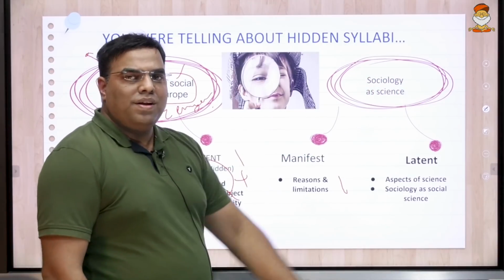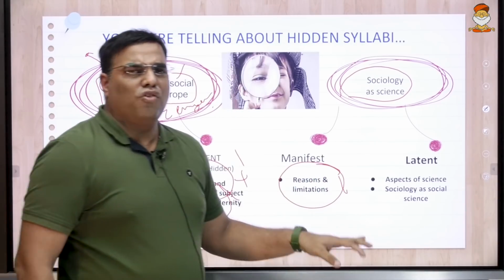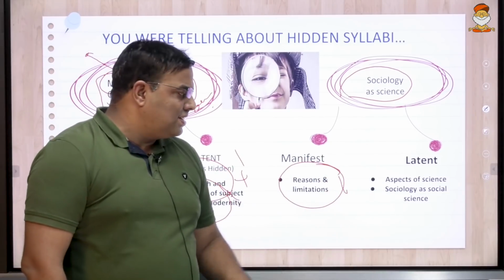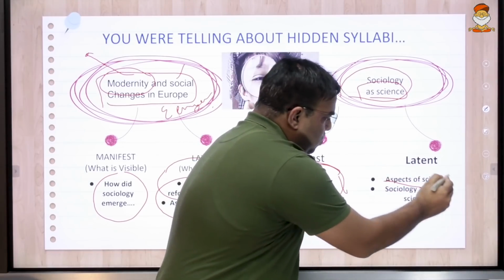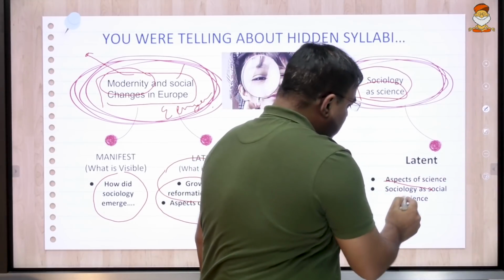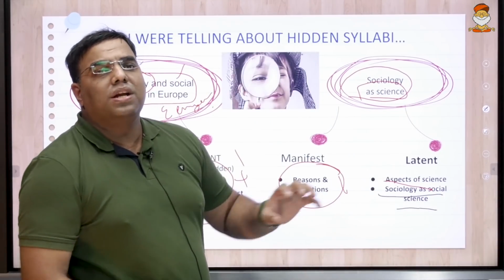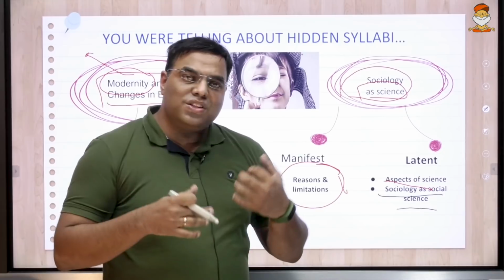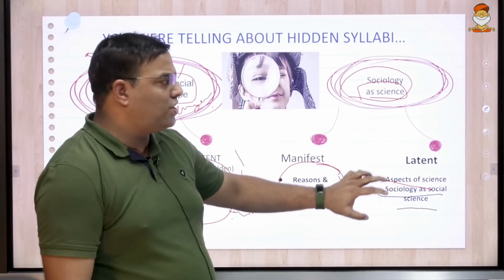Similarly, if I take some more topics, sociology as science, usually there are a lot of notes available, 2-3 pages of notes, where people read what are the reasons and limitations. They don't see this part as science. So you have to study sociology as a social science, and also what are the aspects of science. Every now and then a question comes in where the aspects of science are put. People only have 2 pages to refer, they don't know further reading, so they end up not attempting the question or attempting the question very superficially.